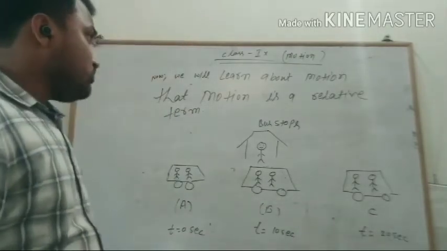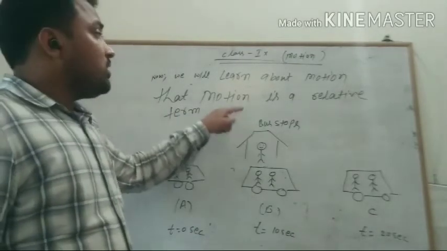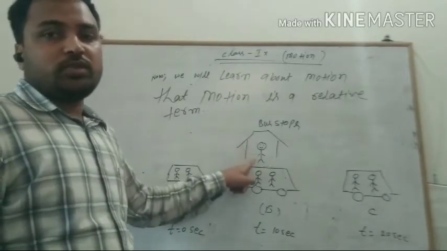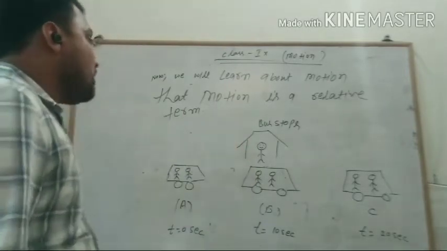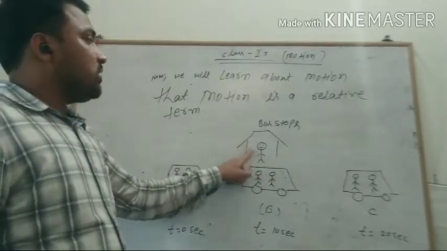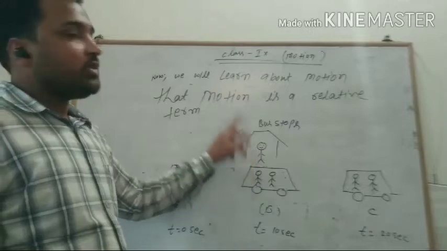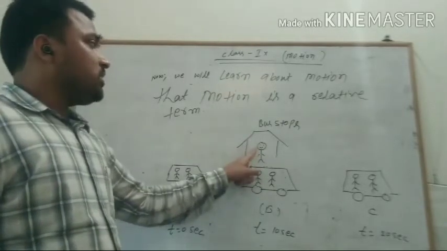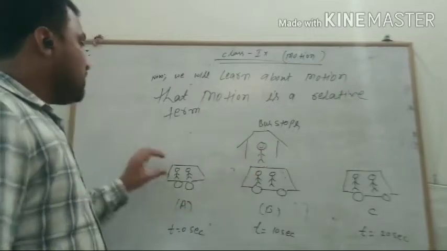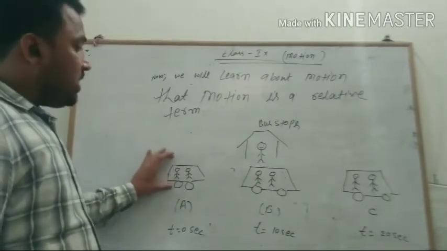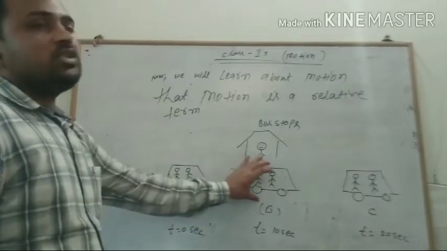Now, what is the importance of this bus stop or the person that is standing at the bus stop? This bus stop or this person standing at the bus stop is considered a static frame of reference. And when this person is looking at the bus, they see that its position is continuously changing.